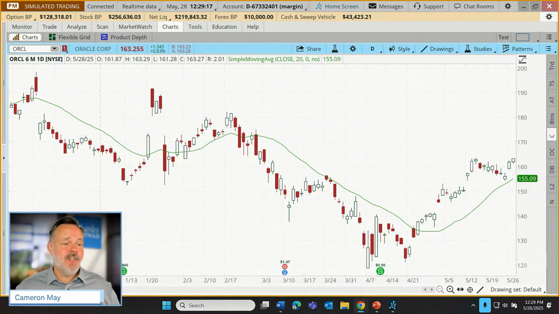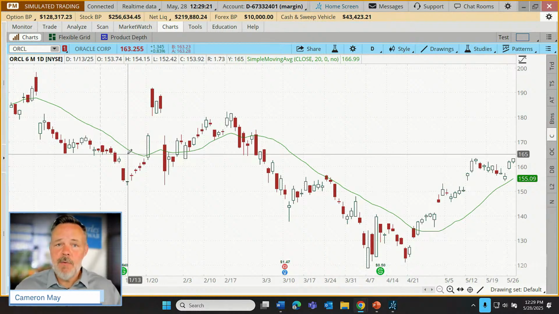Janice says, how do you save this chart so you can use it? Great question, Janice. We actually don't need to. Now, there is a way, yes, absolutely, where we can get fancy. We can set up all sorts of combinations of technical indicators, and we might not want to use that particular combination on every chart going forward, so we save it as what we call a study set.